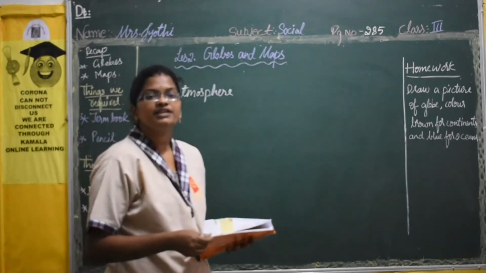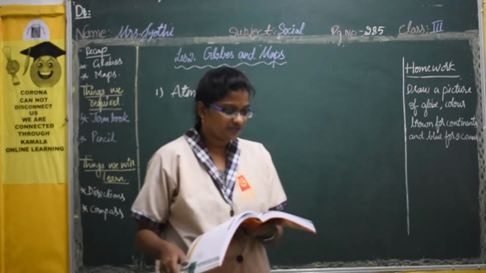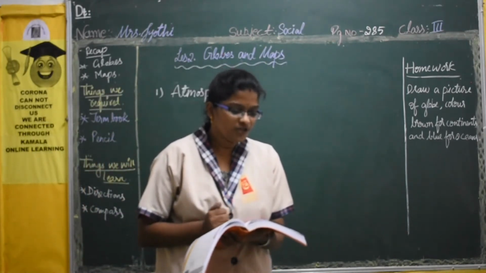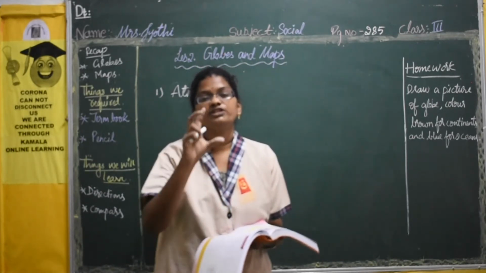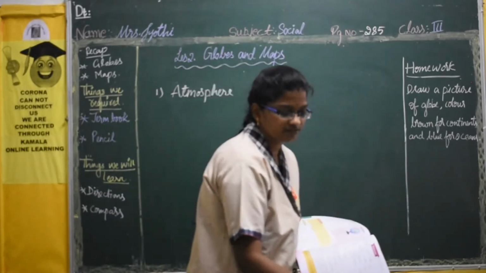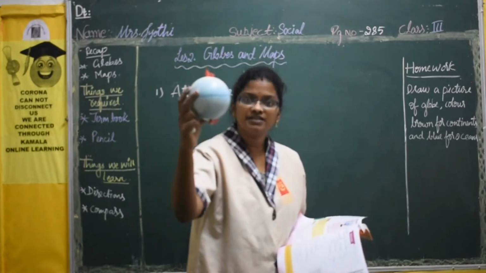A layer of air is called the atmosphere. A small model of the earth. So, a small model of the earth. What is this? It is a globe.